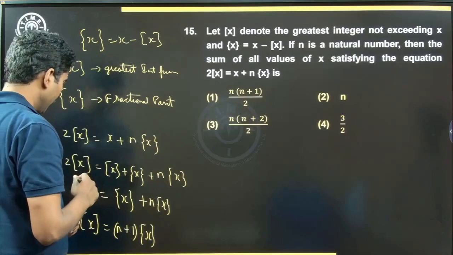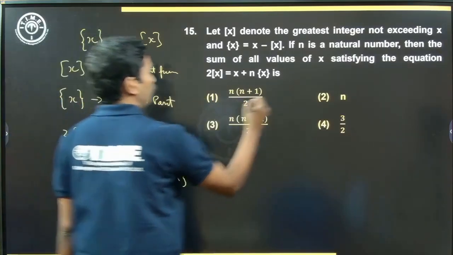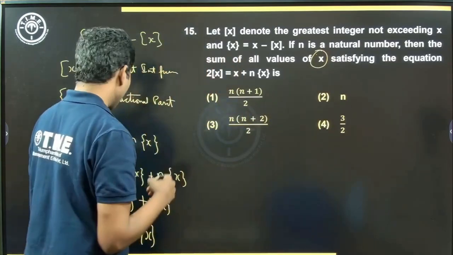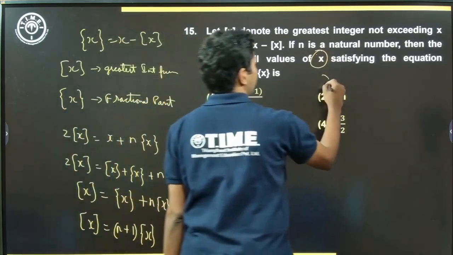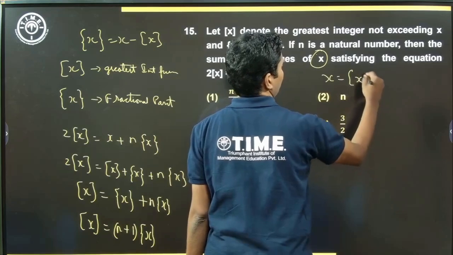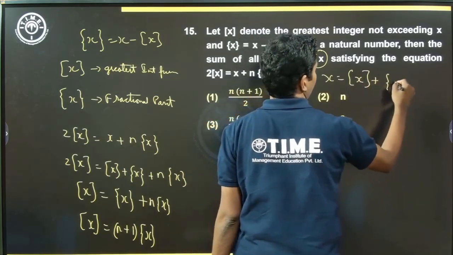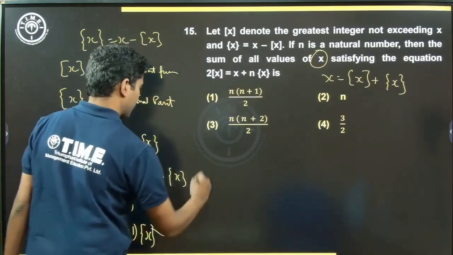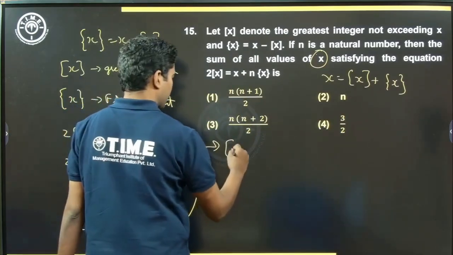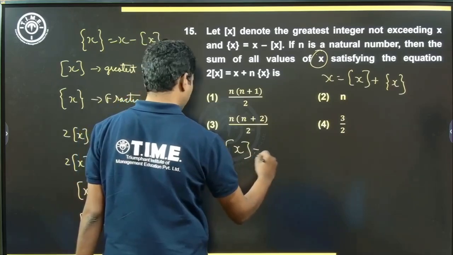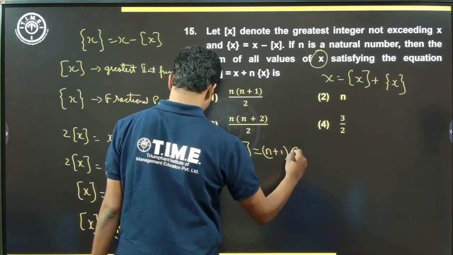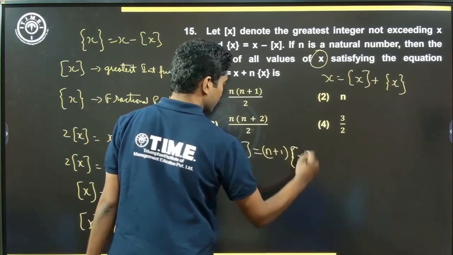So here we're looking for the sum of all the values of x, right? And what is the value of x? x itself is equal to greatest integer function of x plus fractional value of x, correct? Now let's take this result here and see. Greatest integer function of x, this will always be an integer, is equal to n plus 1 into fractional value of x, correct?